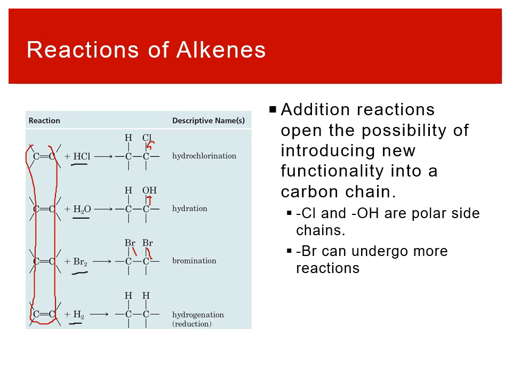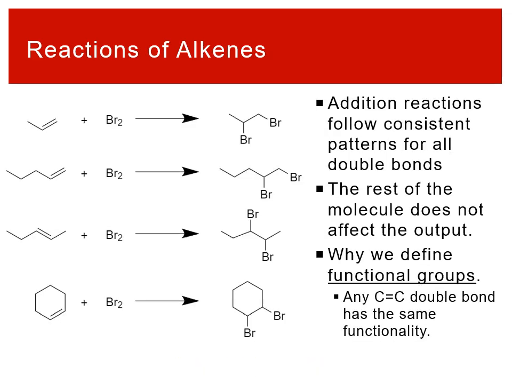And one of the ways we can think about it is you can start to change the properties of the molecules. Chlorine, OH, those are polar. Bromine, you've got these bromines hanging on right there. Those are going to be potentially quite reactive. And so what you can start to do is you can modify, you can decorate your hydrocarbon chain and get some sort of reactivity, get some sort of functionality, change the functional groups on the chain in the molecule. You can also just get an alkane if you want. And so these addition reactions follow a consistent pattern that's centered around just changing the double bond.